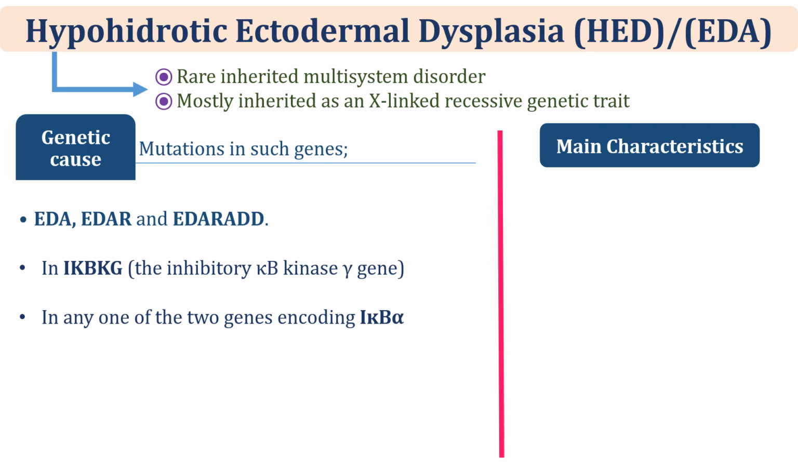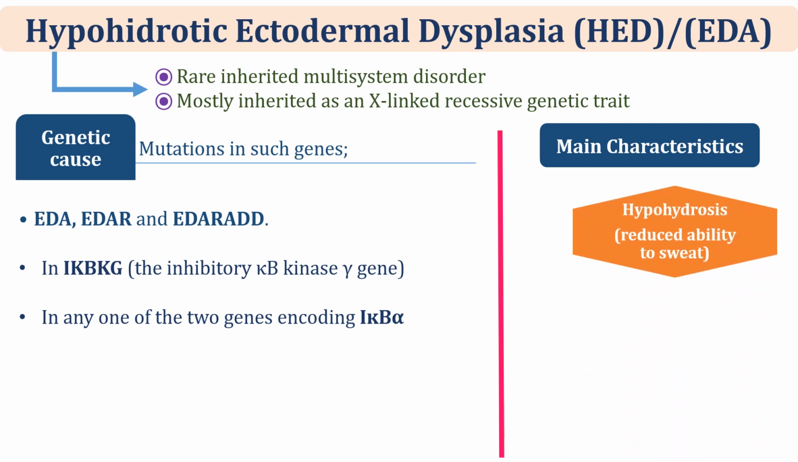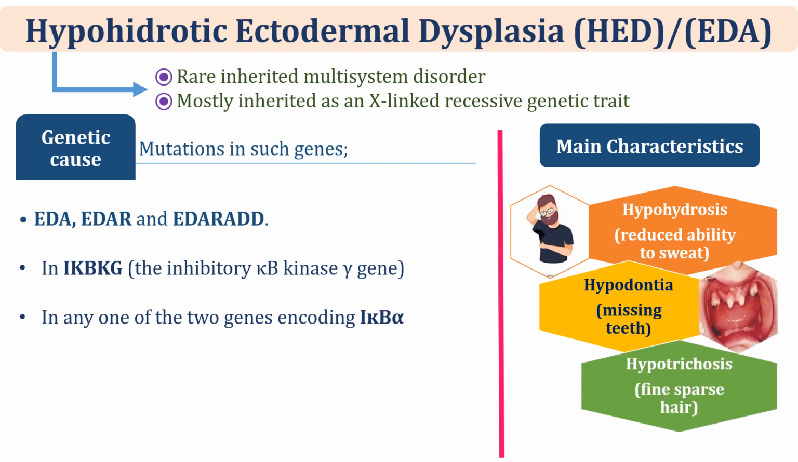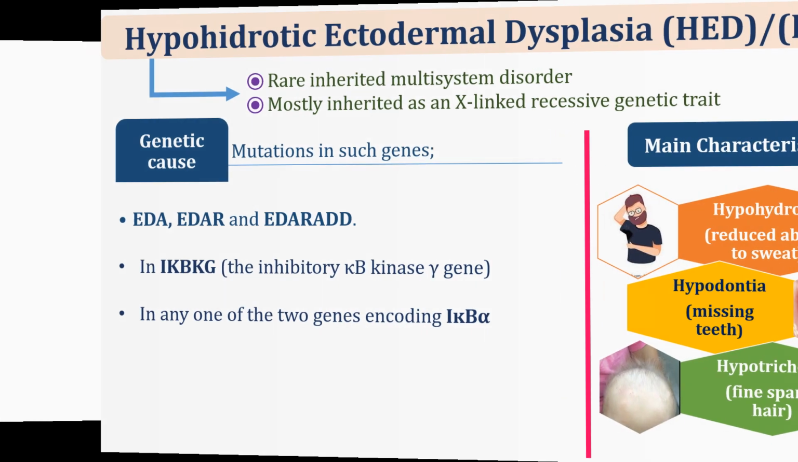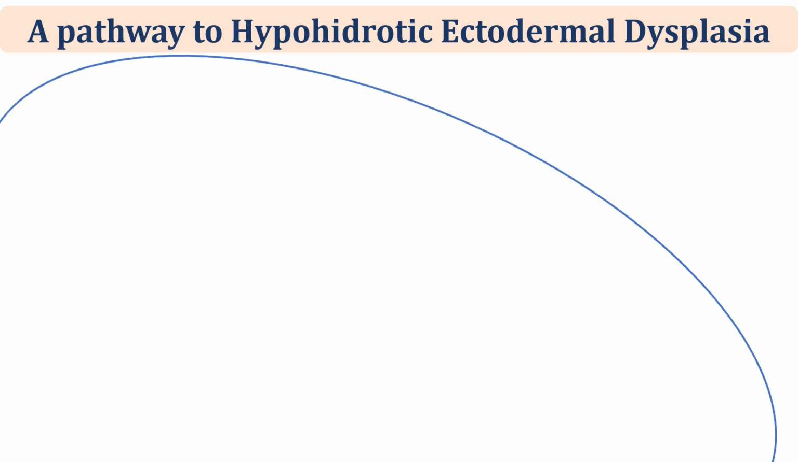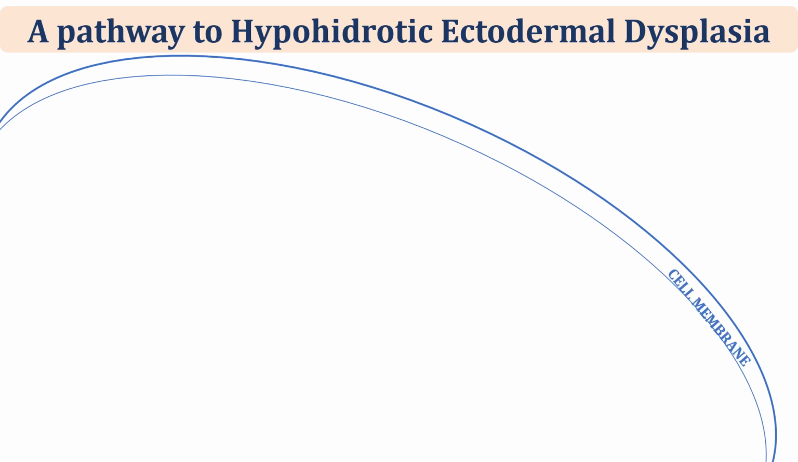depending upon the gene mutation, but main characteristics include hypohidrosis, which is the reduced ability to sweat, hypodontia, which includes missing teeth, and the third one is hypotrichosis, having fine sparse hair. Here is the diagrammatic representation of the pathway that leads to hypohidrotic ectodermal dysplasia. Mutations in the gene that causes this genetic disorder will determine which pattern of inheritance it will follow.